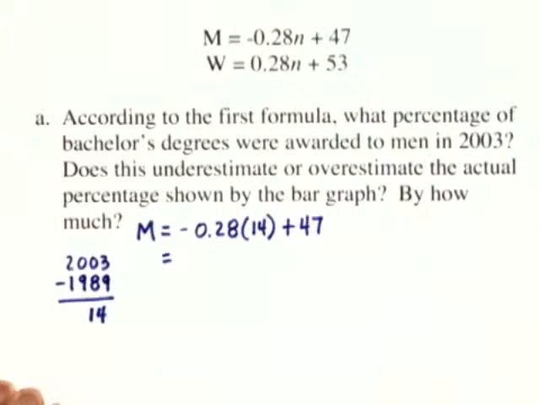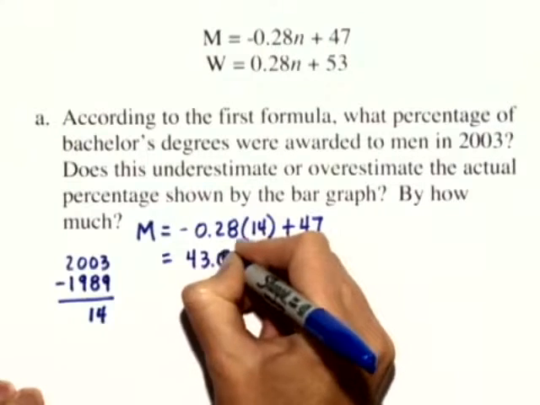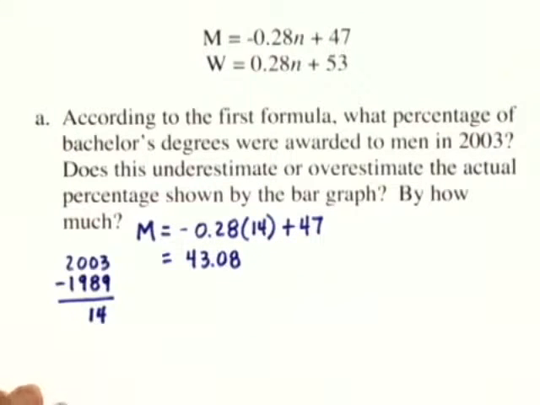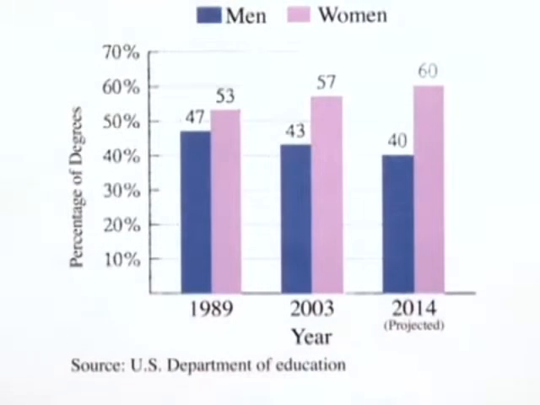If we calculate this amount, we get 43.08. The question is, does this underestimate or overestimate the actual percentage shown by the bar graph? Let's take a look at the bar graph one more time. The bar graph shows that in 2003, men, represented by the blue bar, received exactly 43% of degrees.